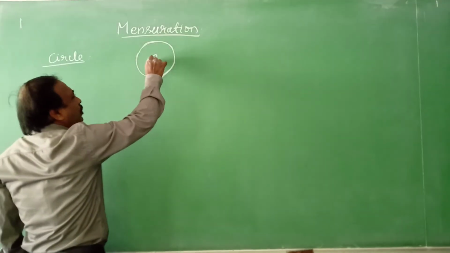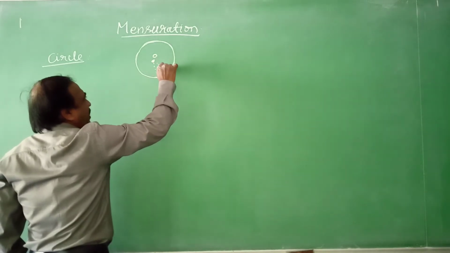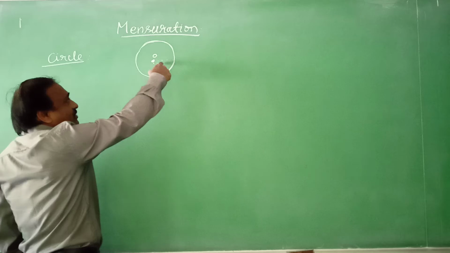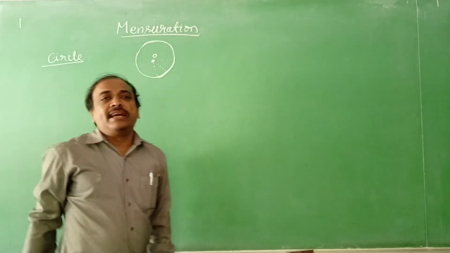From the center to any point on the boundary, the distance will be the same. That distance is called the radius.